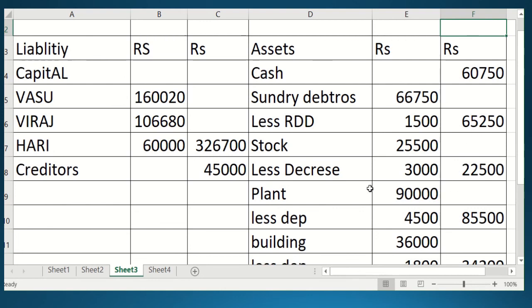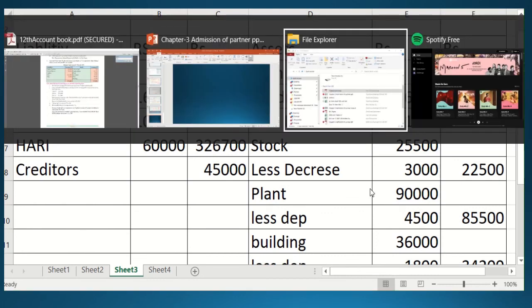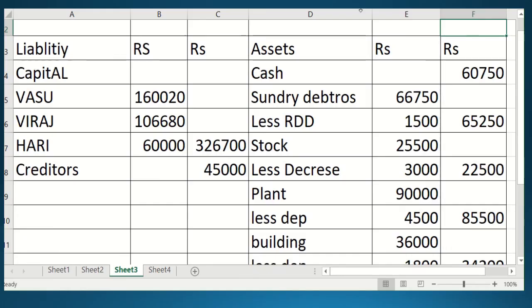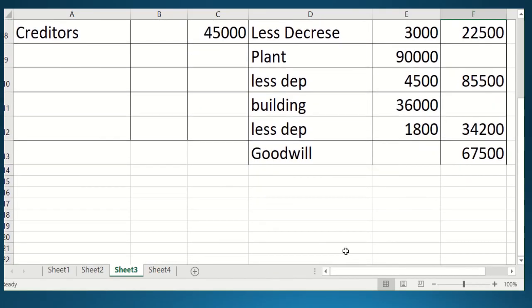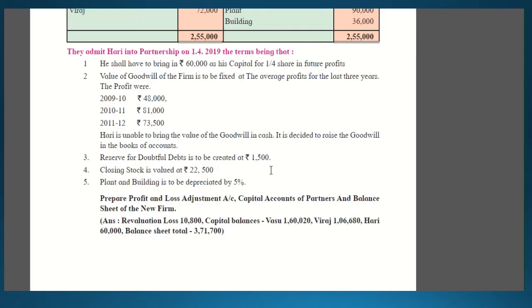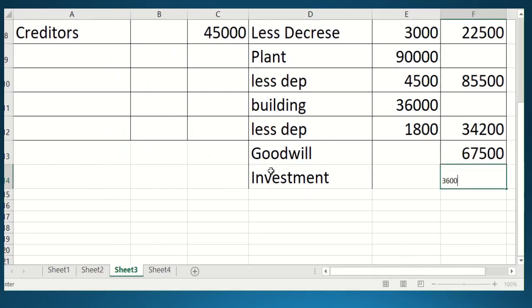22,500. One more thing we have forgotten to record, student. If it does not tally, you can go back to your old balance sheet and check. There is an investment left which we have not recorded, so we have to write investment as well. What was the investment amount as per the balance sheet? 36,000.